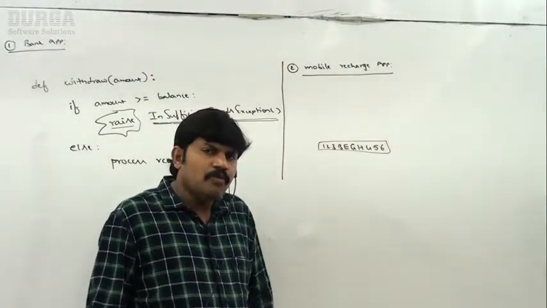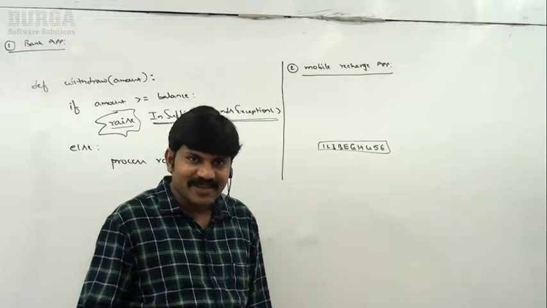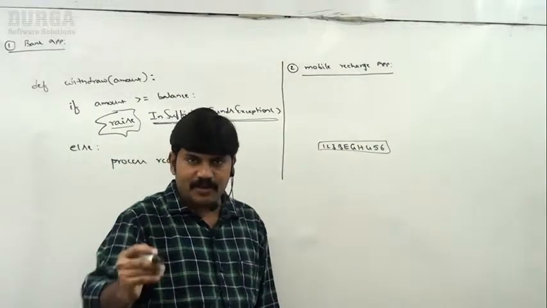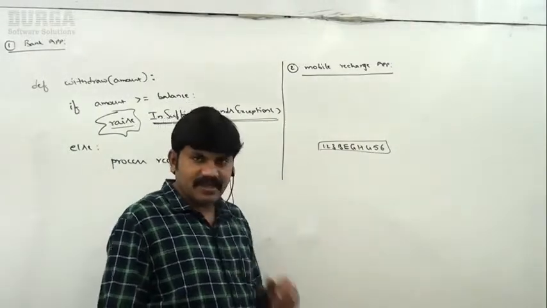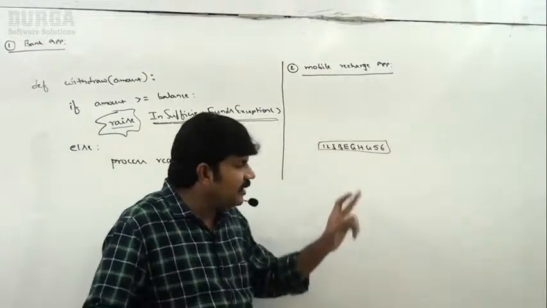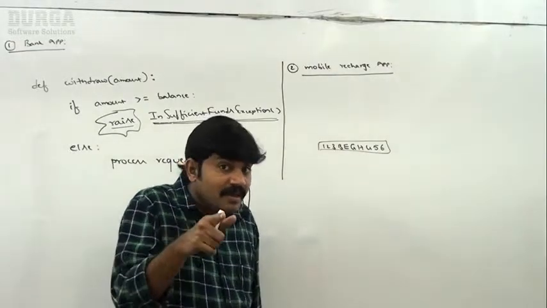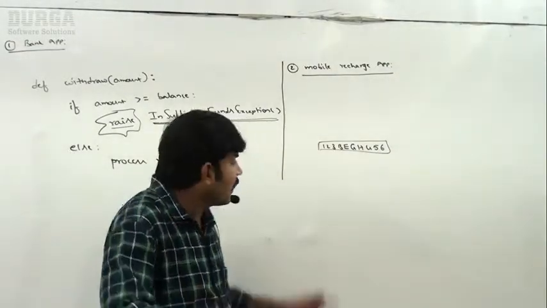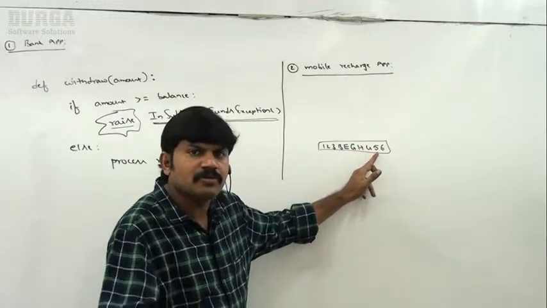Most of the people paid 100 rupees, got the scratch card, scratched it, got the number, and entered it so the mobile was recharged.